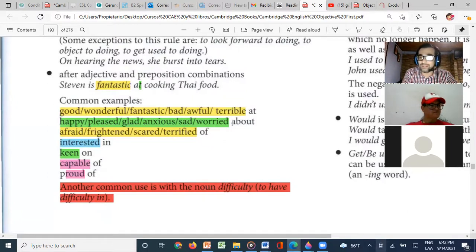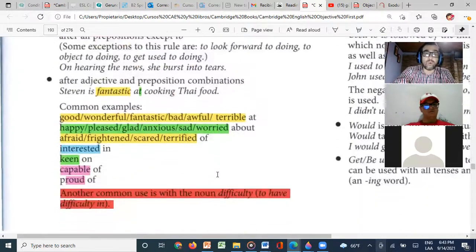Yes, do you have a question? No. Oh, I thought you had a question. Oh, Megan, you have a question? Yeah, sorry to interrupt. I was just wondering if this is in the book so that I can look up the page. This one is not in the book that you have, but I'm going to send it to you, okay? All right, thank you. Because this is very important, right, Megan? It's very, very important for us to memorize these because most of the time they don't teach us this type of thing, right? Not even in college. So I think that's why it's very important for us to know this type of detail.